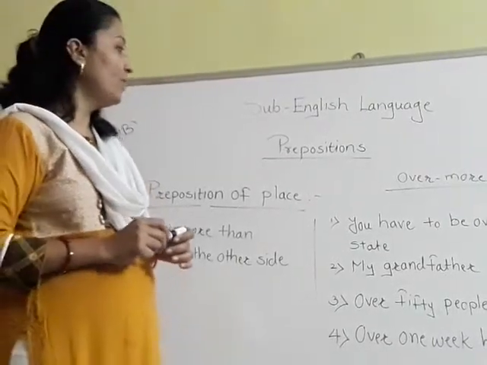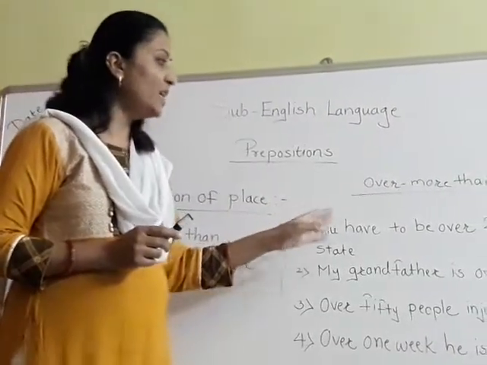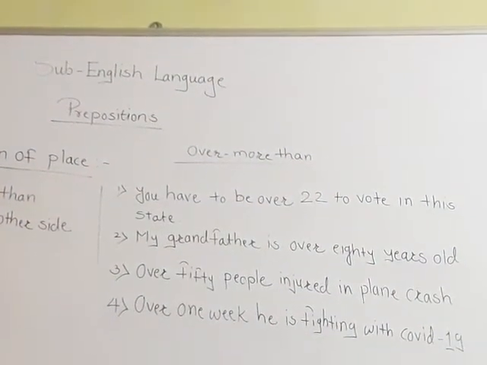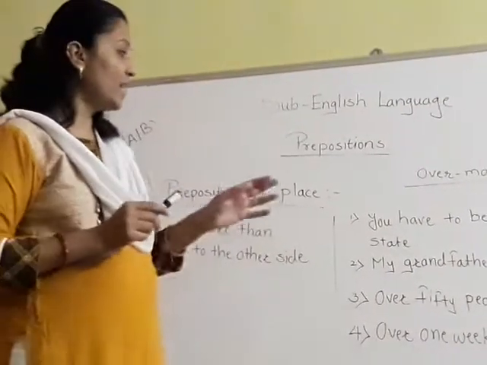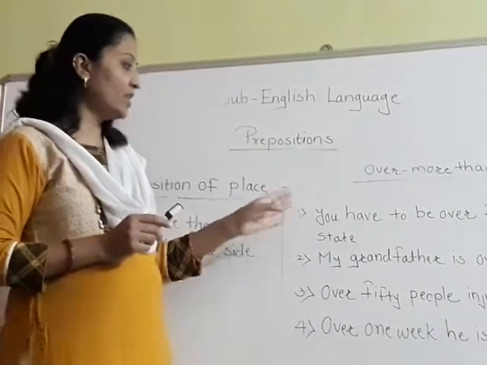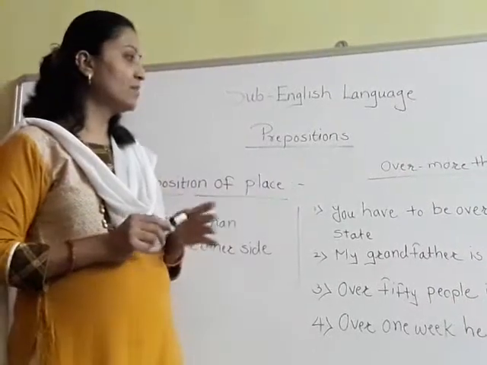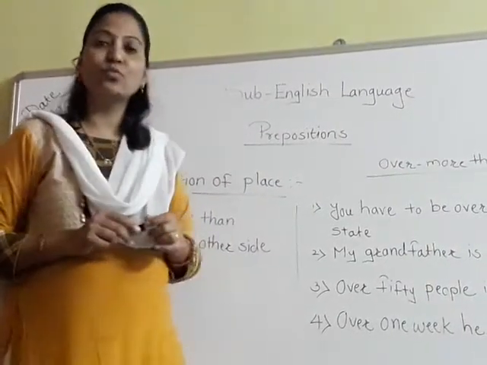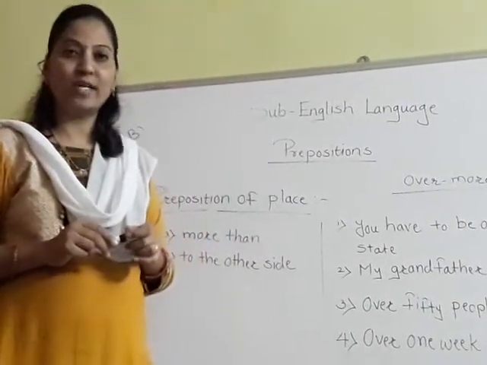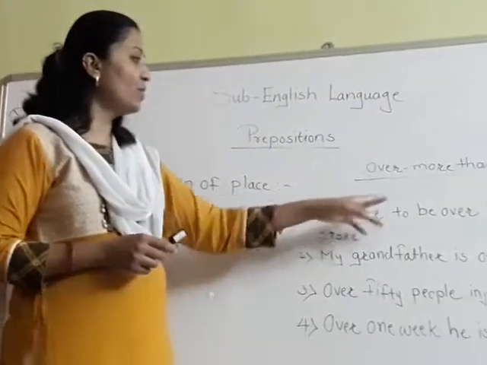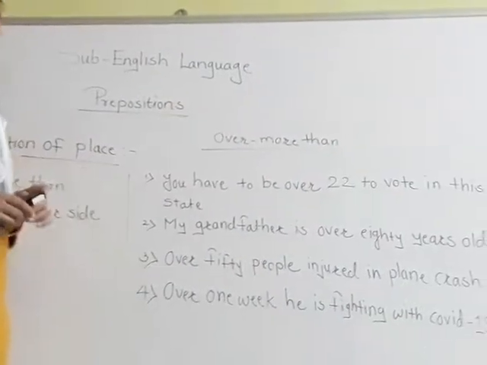Okay, so that person should be 22 years. All of us know that there is a law that every person should be over 22 years to get the right of voting. So the first example is like that, you have to be over 22 to vote in this state.